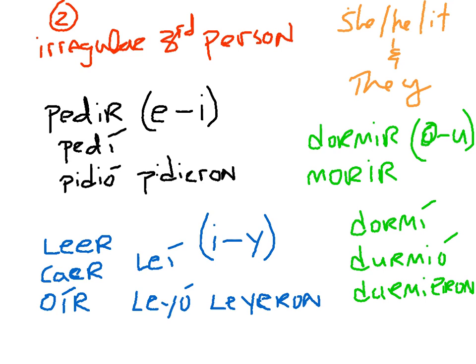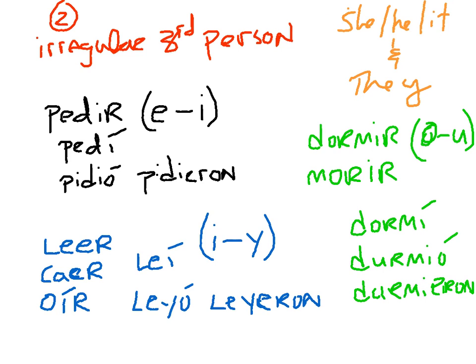The second group are what we call irregular third persons. And conveniently, there are 3 main groups that we deal with when we're talking about irregular third person. Again, to remind ourselves, third person simply means the she, he, or it form or the they form. Third person singular, third person plural.